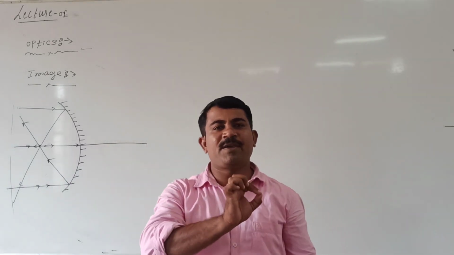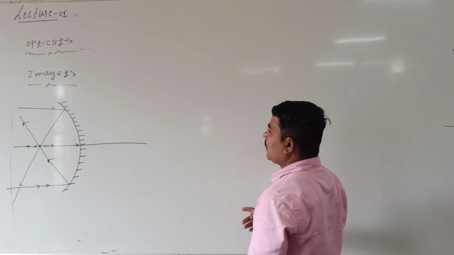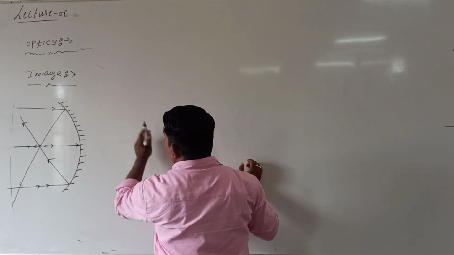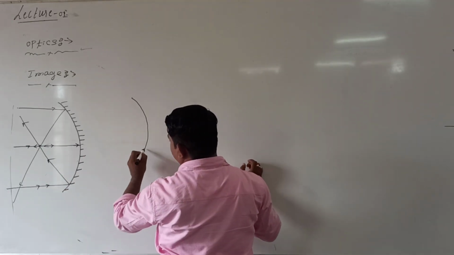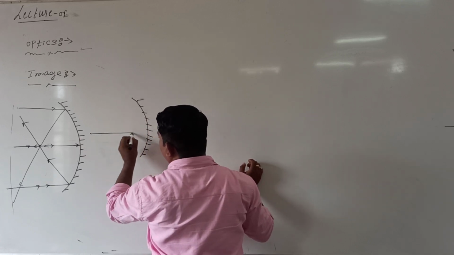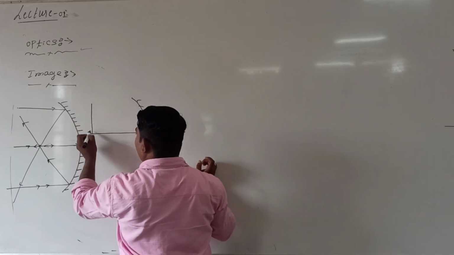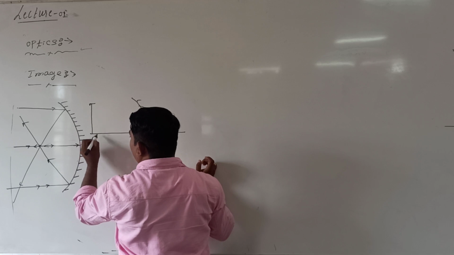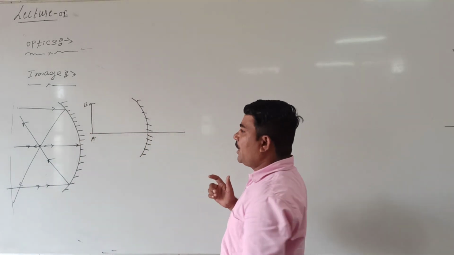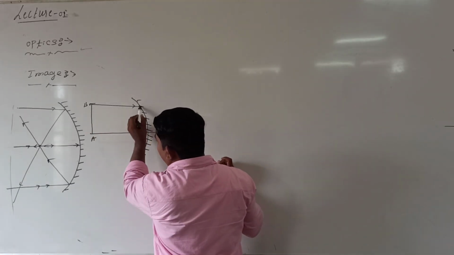What can I call the image of the object? To understand image, look here. I can take this as the mirror, simple. Let us take any one object available. Let us call this one object AB. Now this ray is incident at this point, right? It is reflected back.